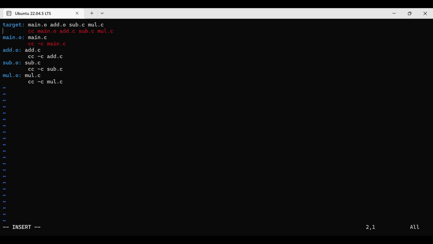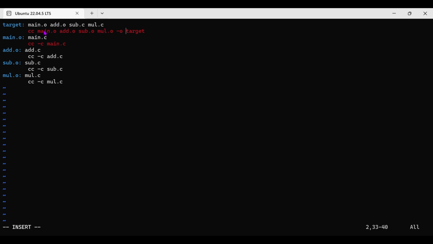Wait, here I am changing it to .o, not .c. Then we have to give the target. It will generate the object file. It will create the target by running this command. Anyway, we are using cc, file name, then target name with -o. In the linker stage, we give the same kind of command.